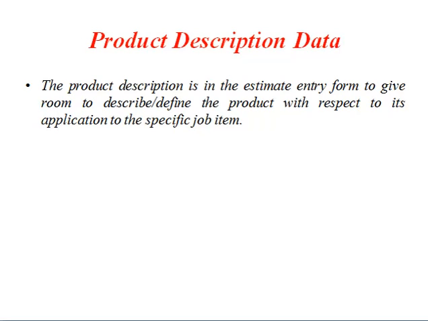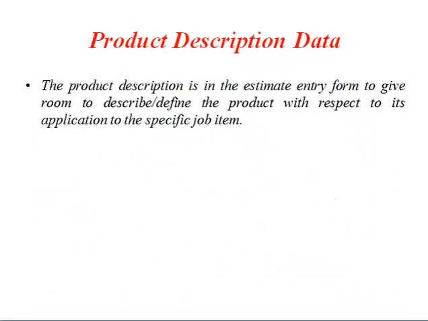You need to define or describe it in a sequential manner, whatever product will be launched for a market, with respect to its application and its specific job considerations.